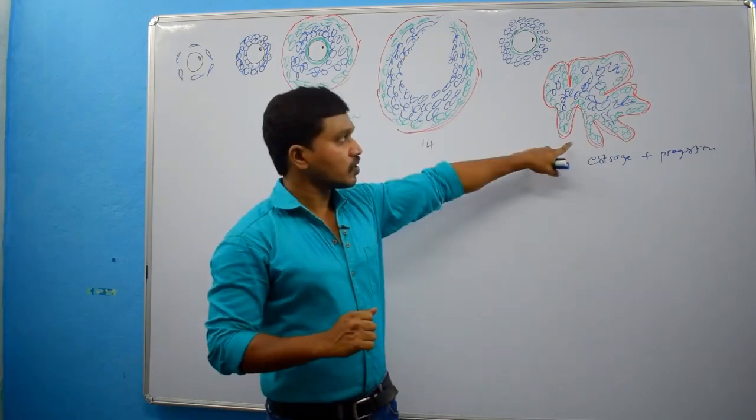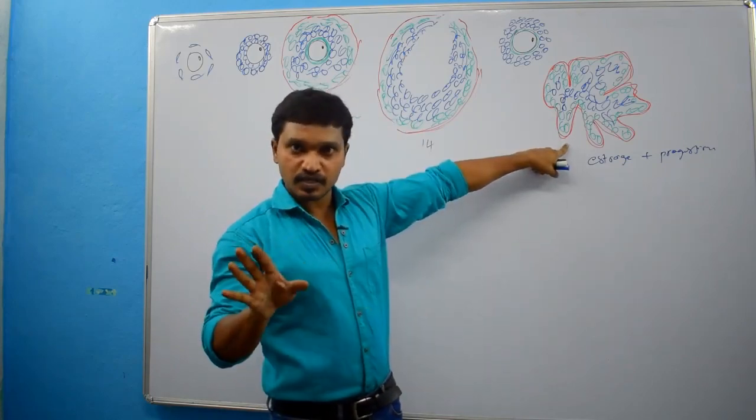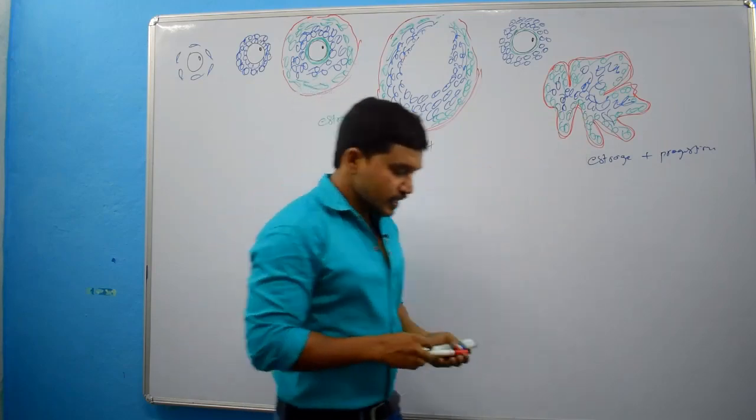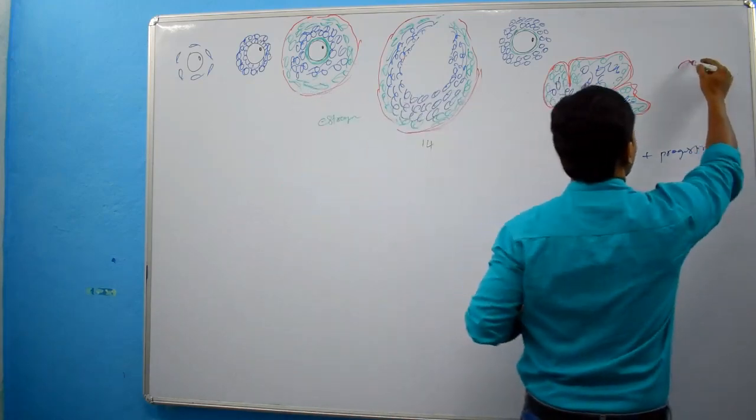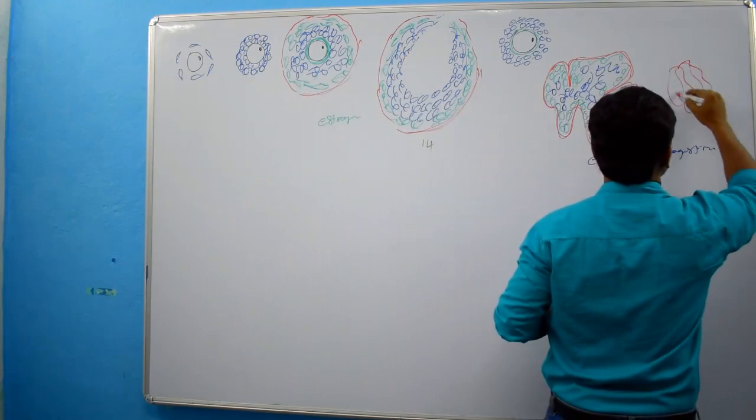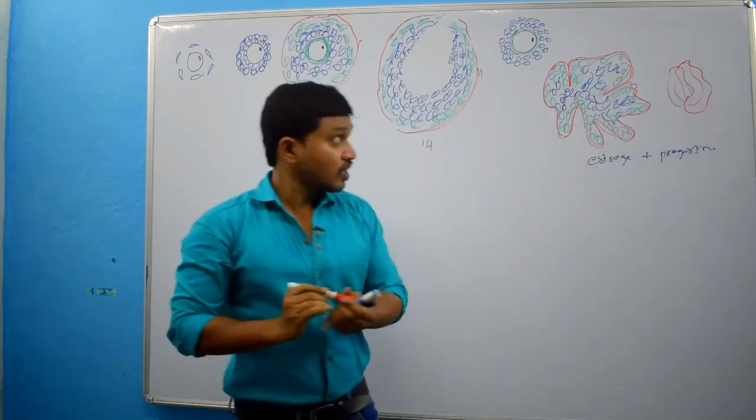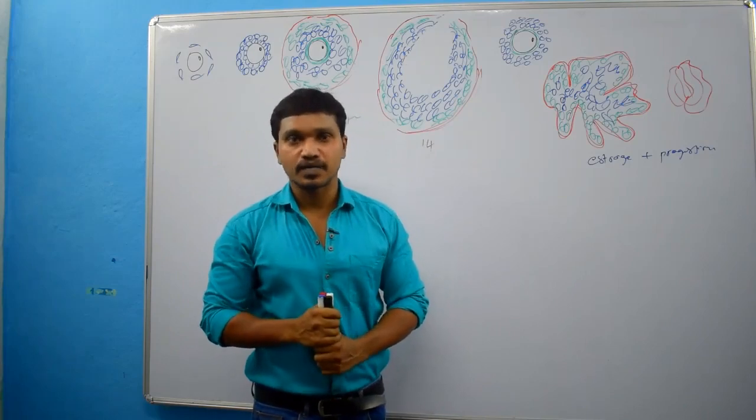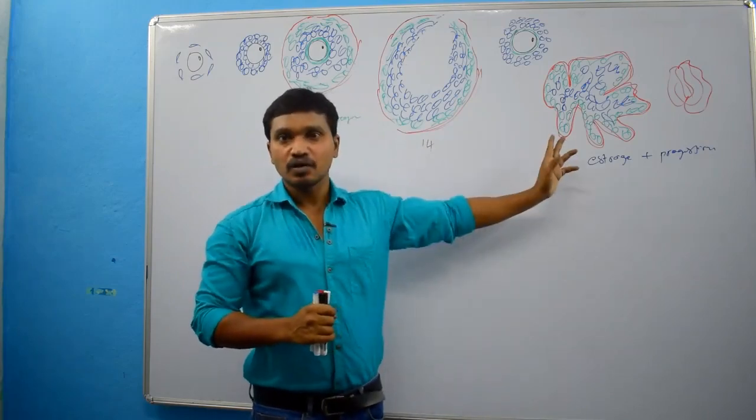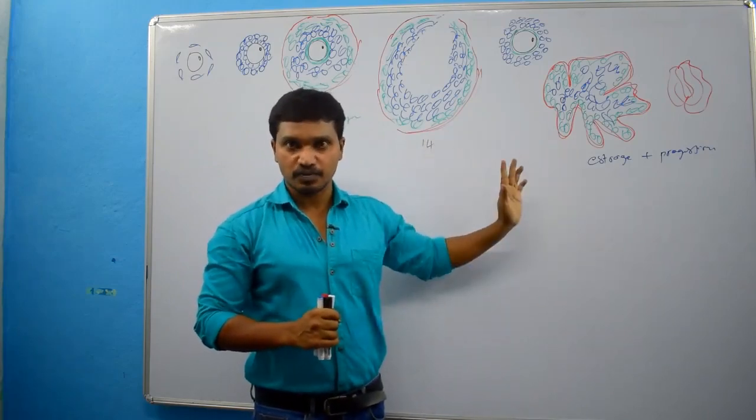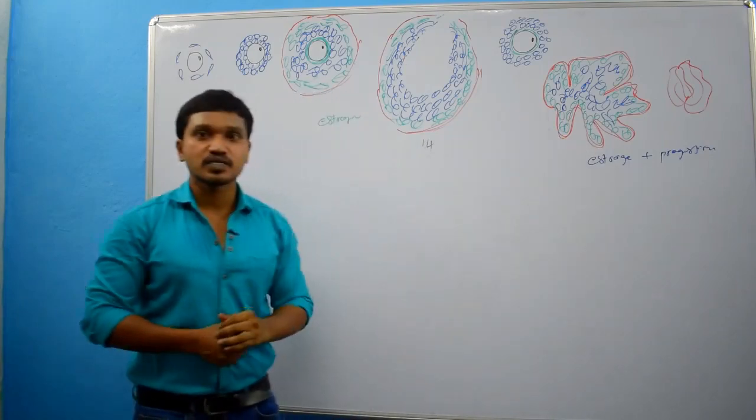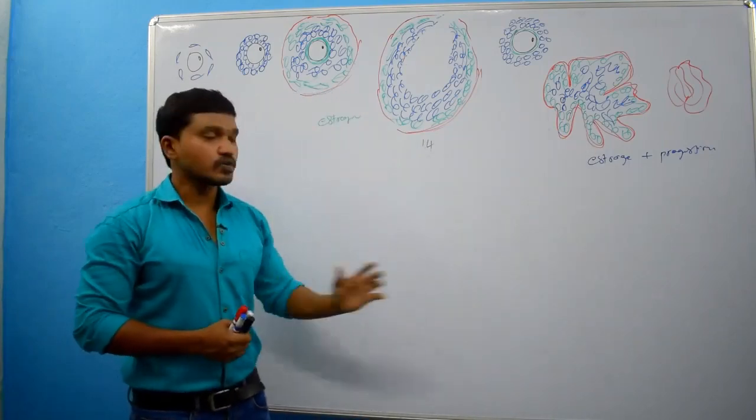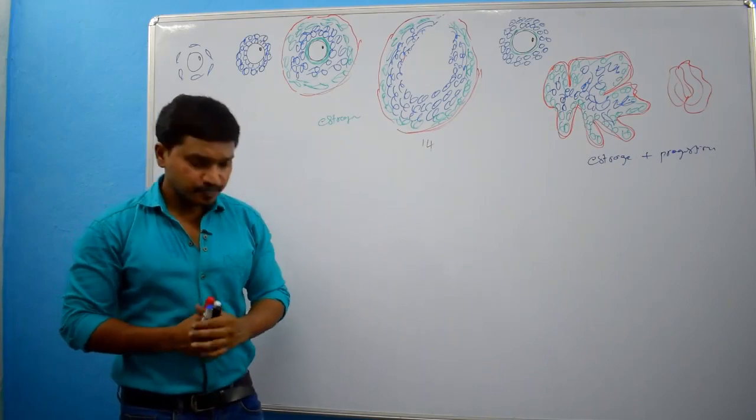Clear? So, now if there is no pregnancy, the corpus luteum is going to degenerate and convert into white scar tissue. This white scar tissue we call corpus albicans. Clear? So, this is a brief idea about the ovarian cycle. With this basic concept of the ovarian cycle, we will study the menstrual cycle.